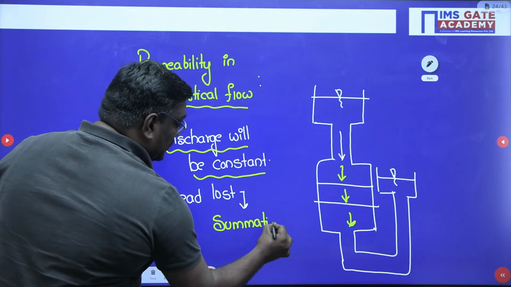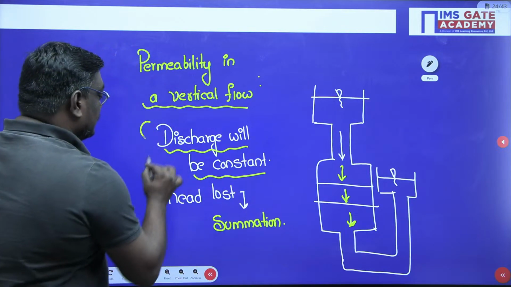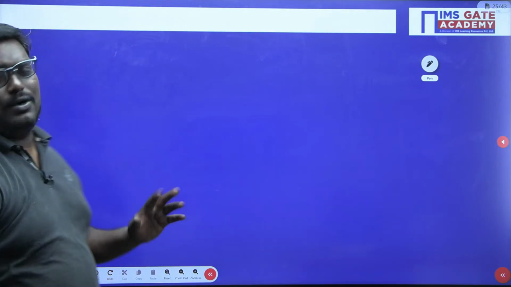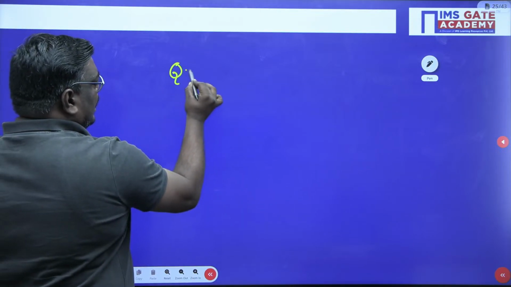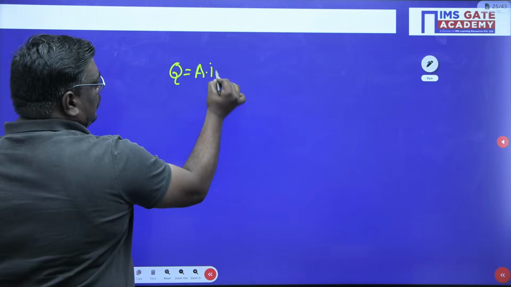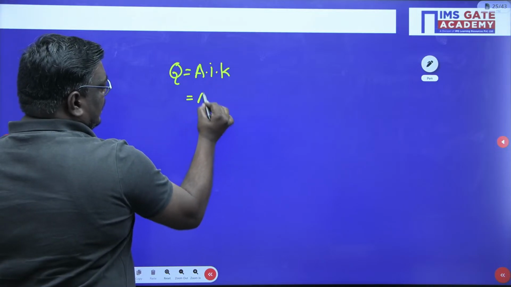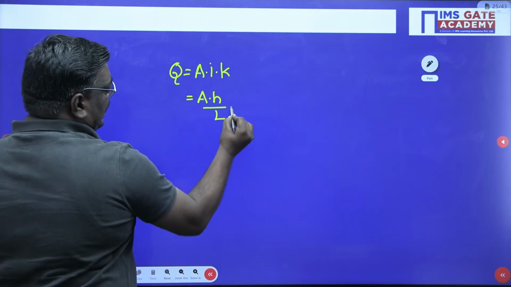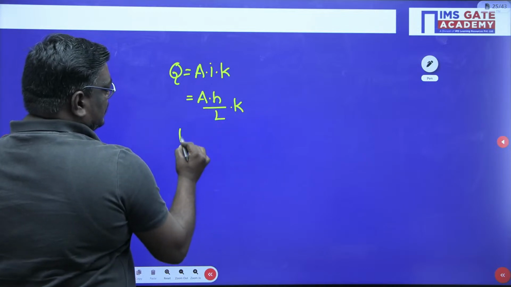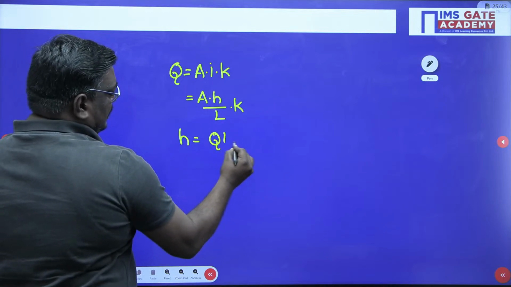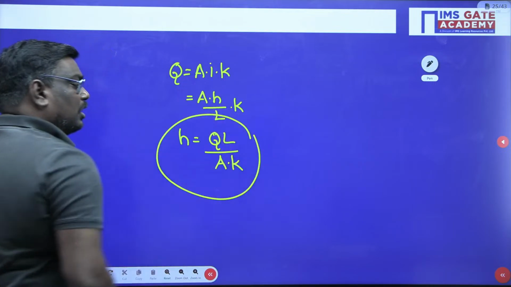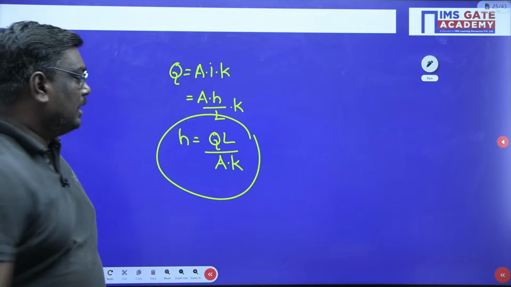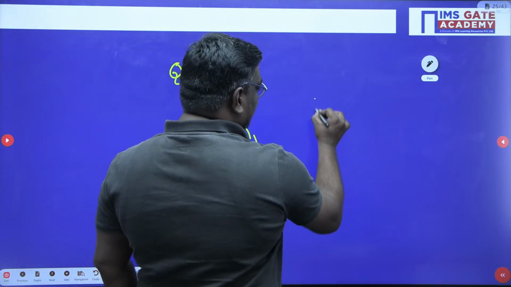Now based on these two conditions, actually see students, I don't want to derive it. Actually what we do is Q is equal to AAK, and again the velocity is equal to H by L into K. Now from this H is equal to QL by AK. Using these concepts, we will be doing that problem. Okay, H is equal to what, sir? QL by AK.